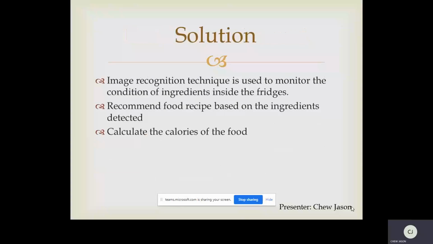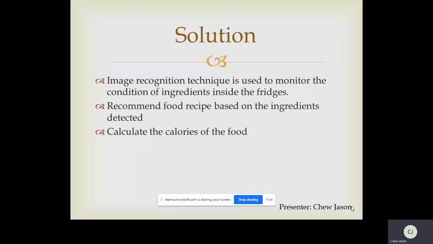The objective or solution of our project is to use a camera sensor to take images or video and use image recognition techniques to recognize the ingredients inside the fridge. Besides, the sensor also helps to monitor the condition of the ingredients. Therefore, users no need to check the fridge frequently.